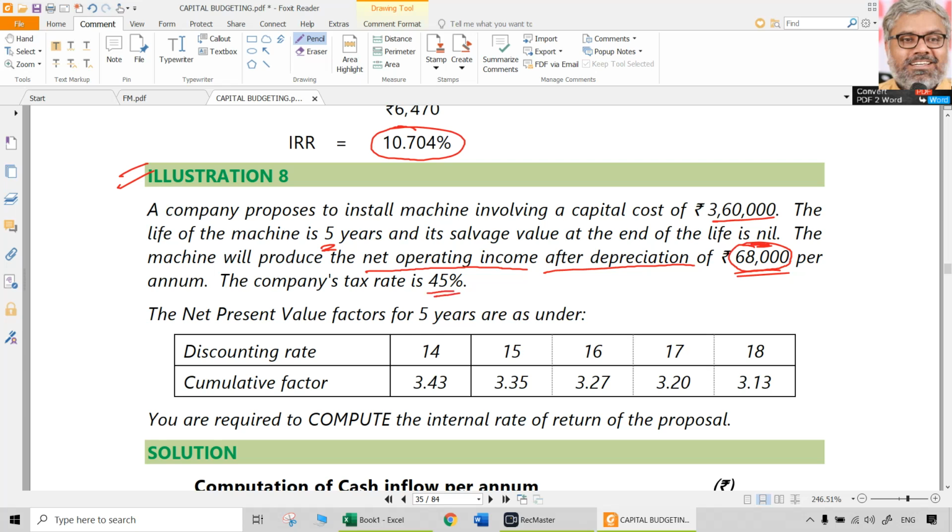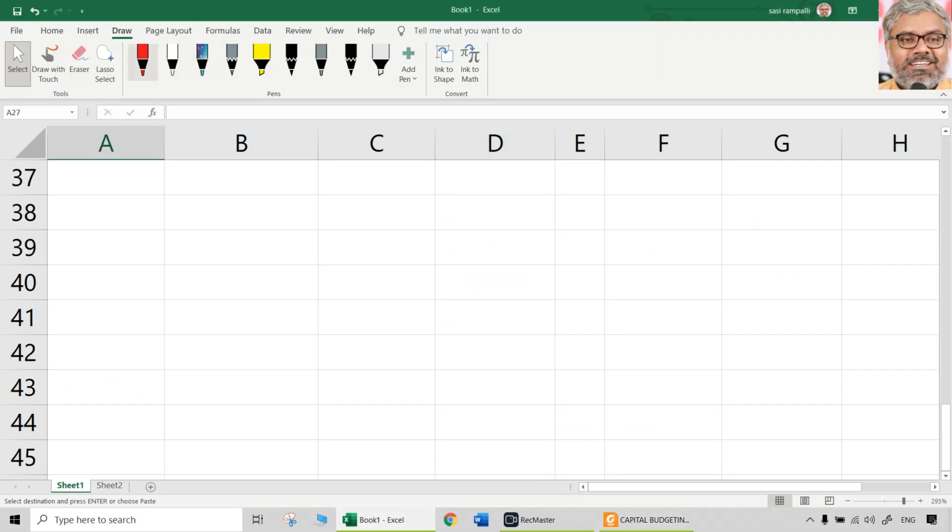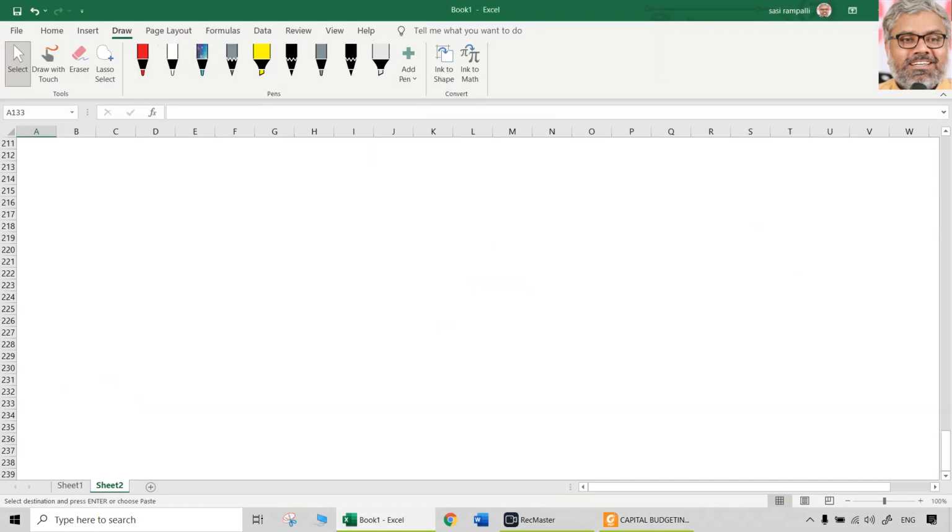Tax rate is 45%. Then net present value factors, cumulative factors are given. Cumulative means what? Automatically you should understand we have PVIFs. And why are they relevant here? Because the annual cash flows are going to be uniform. Certainly they are going to be uniform. There are no different years and different cash flows. Each year they are going to be the same. So first thing first, we have to find out the cash flows. How much are going to be the cash flows, that we have to first find out.